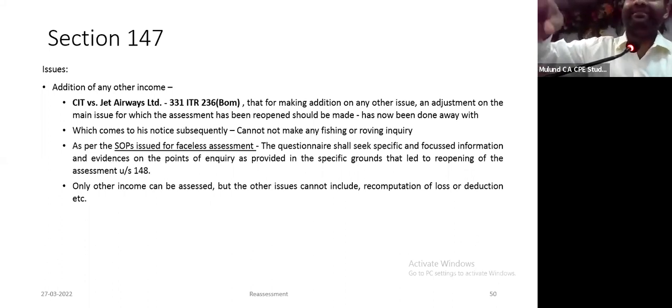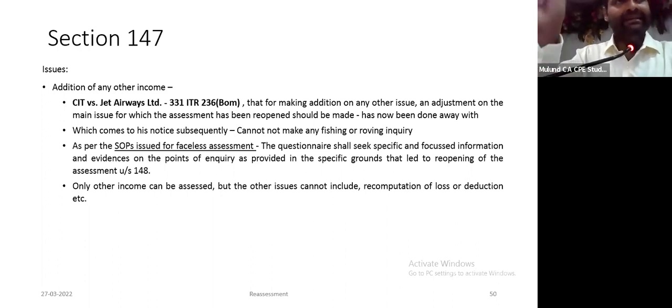But what we have seen is, once a 147 notice is issued, a 142 questionnaire comes, with 25-30 points written, and you have to file a reply. So for example, if it is open for bogus purchases, they will ask you about unsecured loans, they will ask you about share application money. He cannot make fishing roving inquiries.